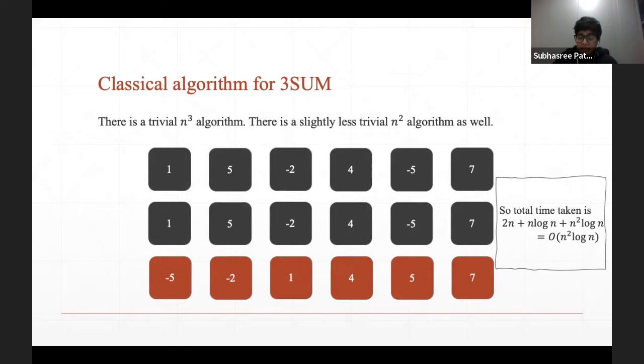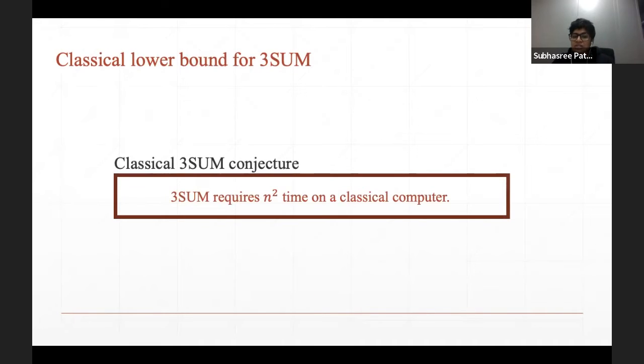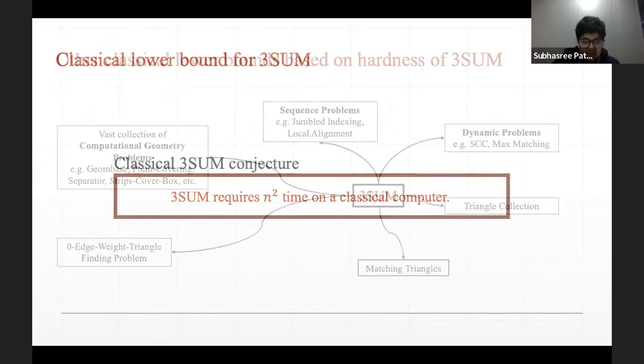Now, people tried to improve on this n-square log n time. We could actually make this algorithm also take n-square time. And people have come up with even polylogarithmic speedups to this n-square algorithm as well. But there is no strictly subquadratic algorithm known for this three-sum problem. And consequently, it was conjectured that three-sum requires n-square time on a classical computer.